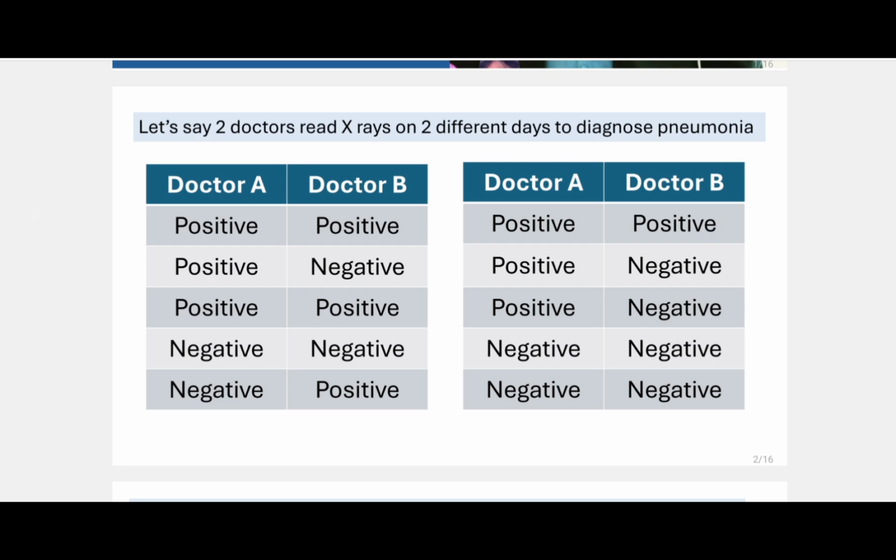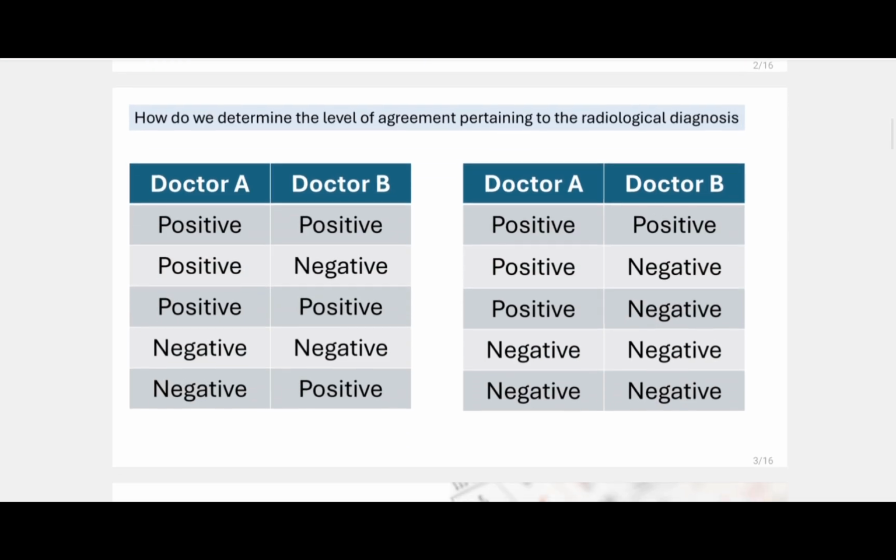This is chance. It is due to this chance that their level of agreement is the same on both Monday and Tuesday. So we will dissect out what this level of agreement by chance is, and we will subtract that to get the actual agreement between these two doctors. This is Cohen's Kappa. So let's move forward.